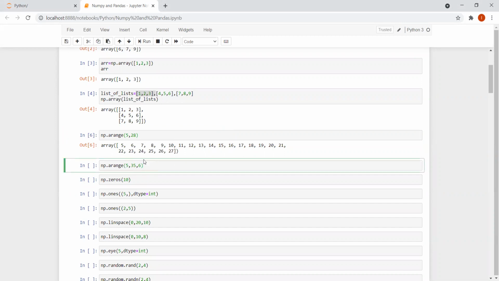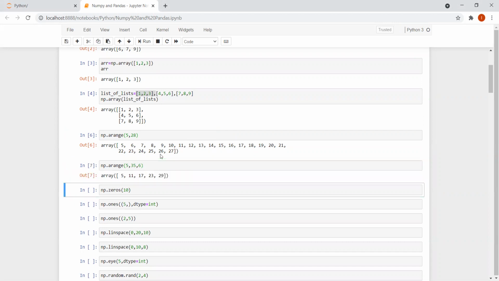Now I'm specifying a step value over here. The step value I have assigned is 6. When I run this, I get output as 5. The step value is given as 6, so I'm getting 5 plus 6 equal to 11, 11 plus 6 equal to 17, 17 plus 6 equal to 23.